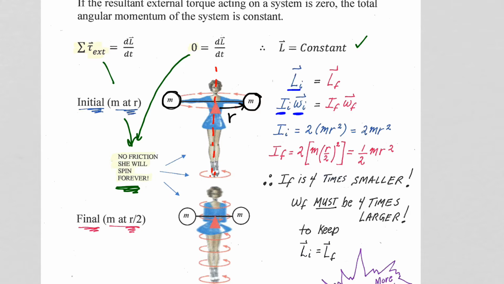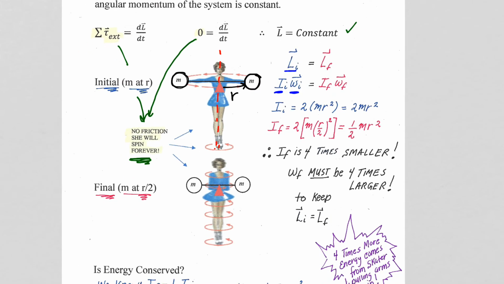Well, she pulls her arms in dramatically to end her routine. So our final condition, she pulls her arms in dramatically. Her r is now r/2. She reduces her moment of inertia, and if I is made smaller, omega has to proportionally become larger.